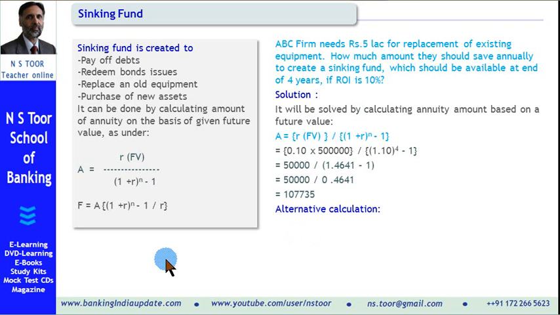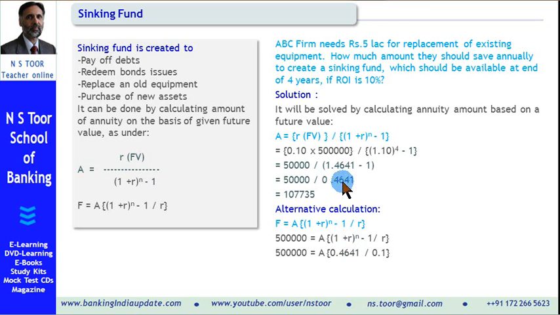This calculation can be made with an alternative calculation also by using this formula. So F is equal to A times (1 plus r raised to power n minus 1) divided by r. So here F is future value, A is the amount of annuity which we have to calculate, and we place the value here, 1 plus r raised to power n minus 1.